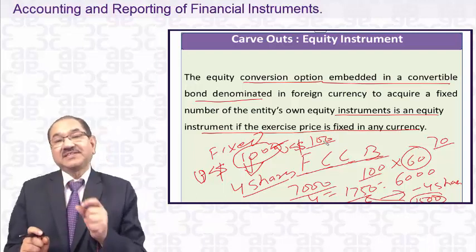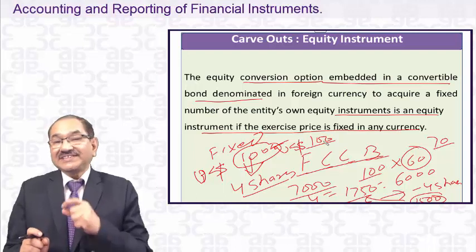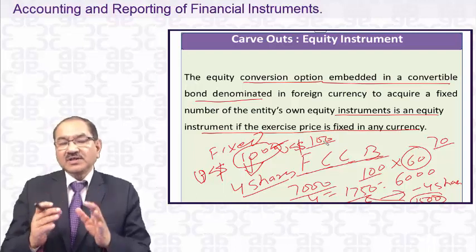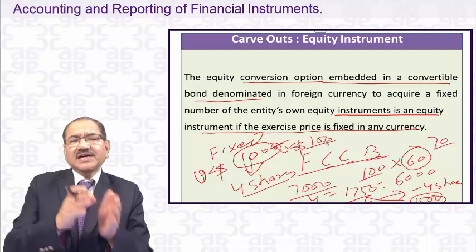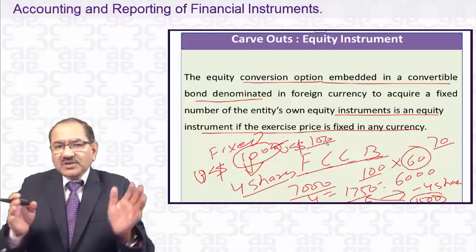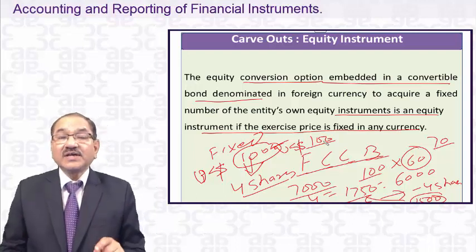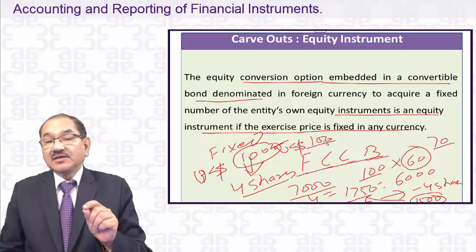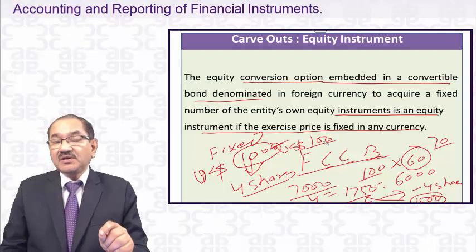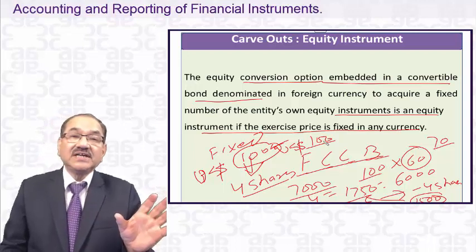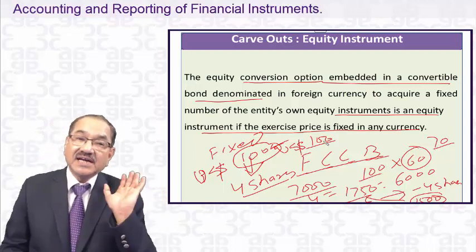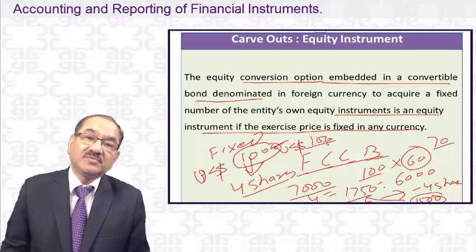And that's where the difference arises. We say that the whole amount, the FCCB amount and the conversion option, both are equity. Whereas IFRS says, okay, the FCCB amount, $100, no doubt, is equity received in advance, so it will go to the equity portion.